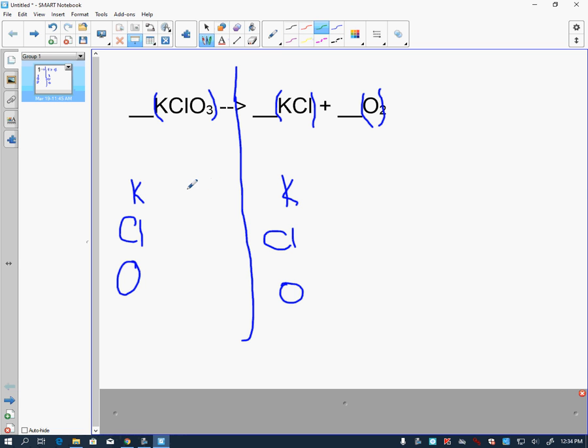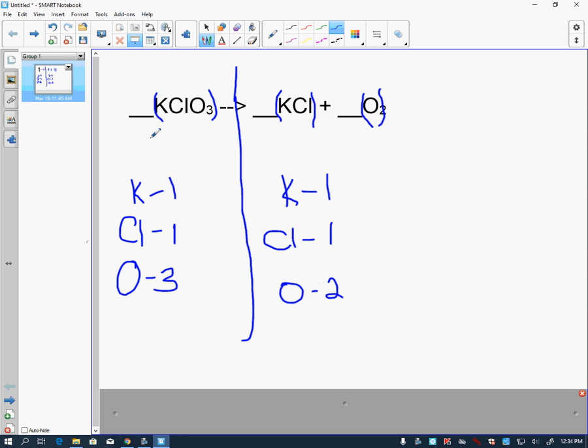All right, let's put what we have here. So we have 1 potassium right here, 1 chlorine right here, and 3 oxygen right here. That's it for the left side. Over here, we have 1 potassium K, we have 1 chlorine Cl, but right here we have 2 oxygens, right? You see the O2?